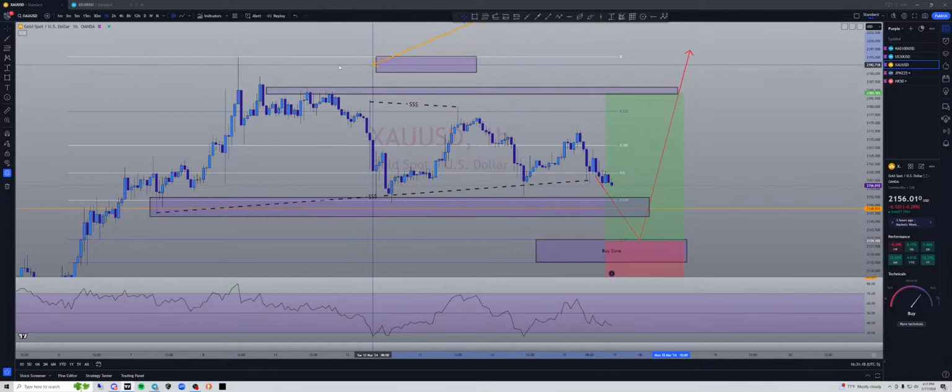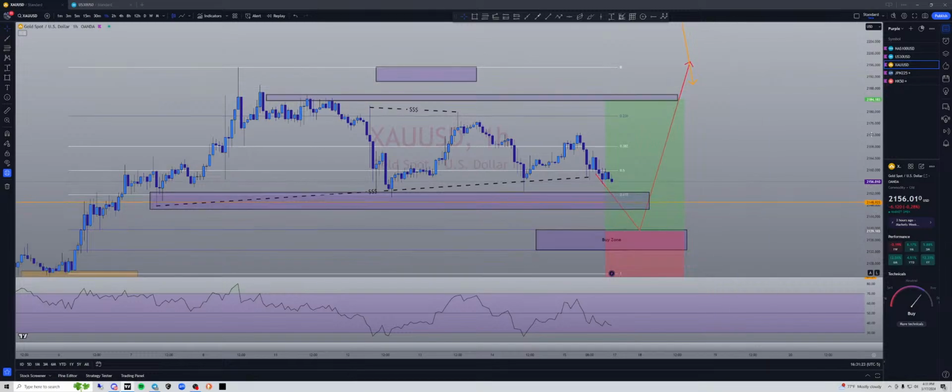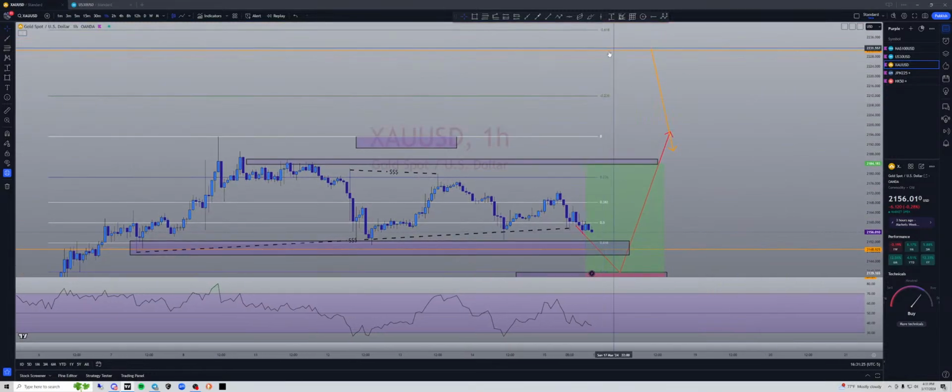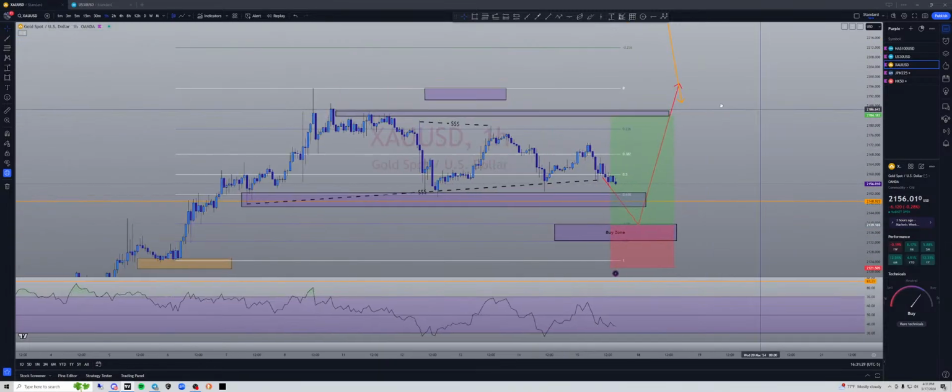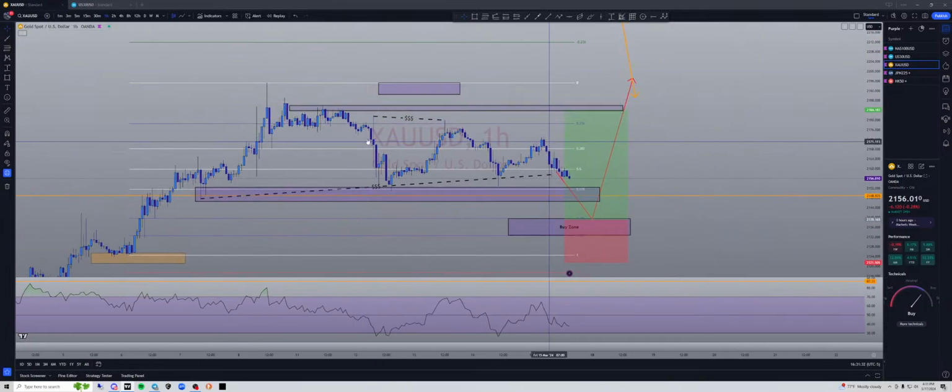So we're not really there yet. I don't think sells are the best. I'm only really looking for buys right now. I think gold's got up to this orange line, 2230 area, at least 2200 before it turns around. So what it's doing now is just collecting orders.